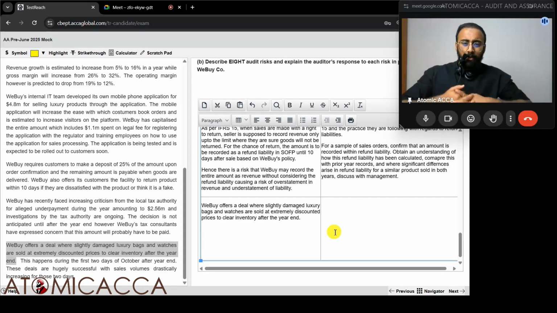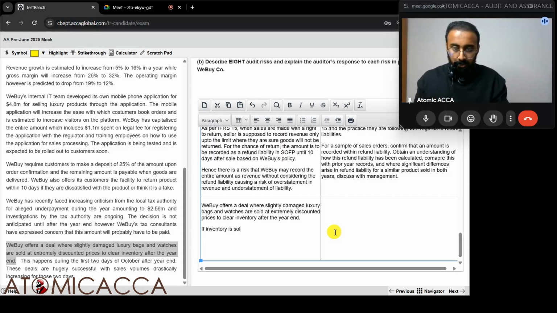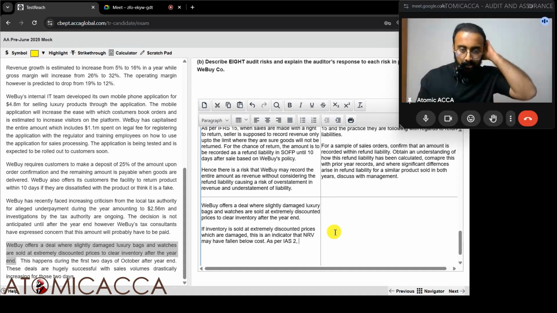Now what are we going to write over here? We can say that if inventory which is damaged is sold at extremely discounted prices, this is an indicator that NRV may have fallen below cost. As per IAS 2, which is the inventory accounting standard, if NRV is below cost, a write down is required.